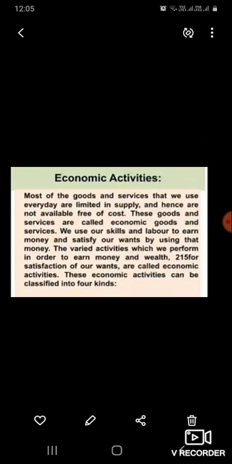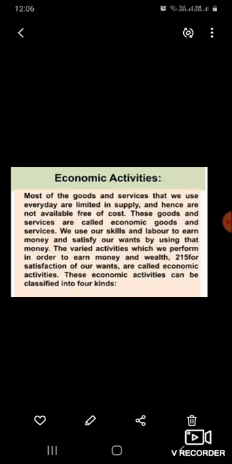How are we getting that money? We are using our skills and labor to earn money because we are employed. We are doing work and getting money through that, and we are satisfying our wants. And the varied, different activities performed in order to earn money and wealth for the satisfaction of wants are called economic activities. Whatever activities we perform to get money or wealth or satisfy our wants are known as economic activities.